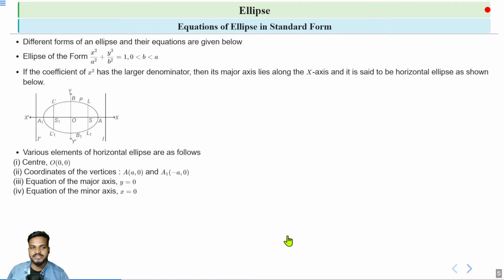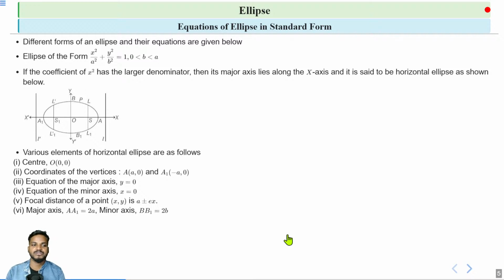This is the minor axis, the y-axis. The equation of the y-axis is x is equal to 0. So for a horizontal ellipse, the major axis is the x-axis and the minor axis is the y-axis. Okay, next is the focal distance. Let's suppose we have a point on an ellipse, that point is P(x, y), and the focal distance is given by a plus minus ex, where e is the eccentricity of this ellipse.